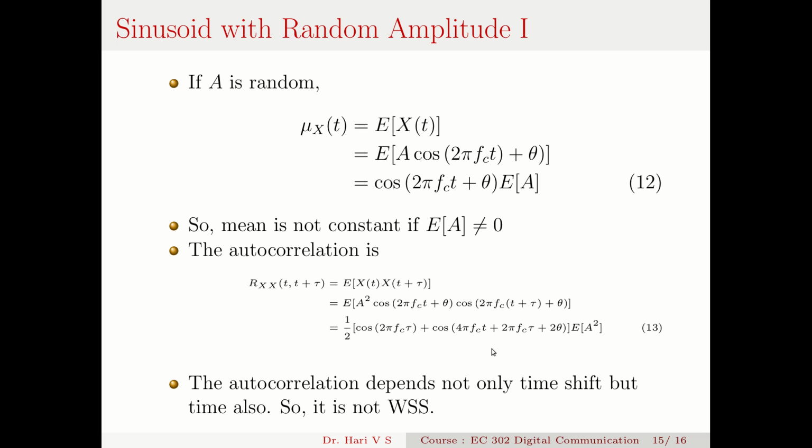Now you can see that the autocorrelation depends not only on the time shift but on time also. So this same random function, with A as the random value, is not a wide sense stationary stochastic process. So the sinusoid with a random phase was a wide sense stationary stochastic process. The sinusoid with a random amplitude is not a wide sense stationary stochastic process.